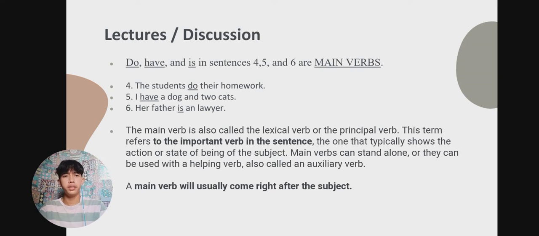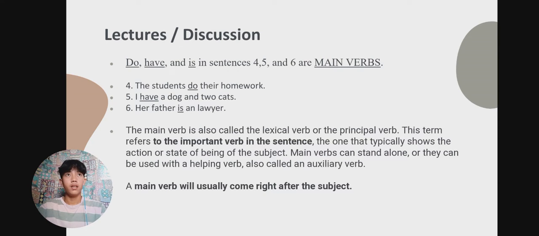The main verb is also called the lexical verb or the principal verb. This term refers to the important verb in the sentence, the one that typically shows the action or state of being of the subject. Main verbs can stand alone, or they can be used with a helping verb, also an auxiliary verb. So the main verb can also help.